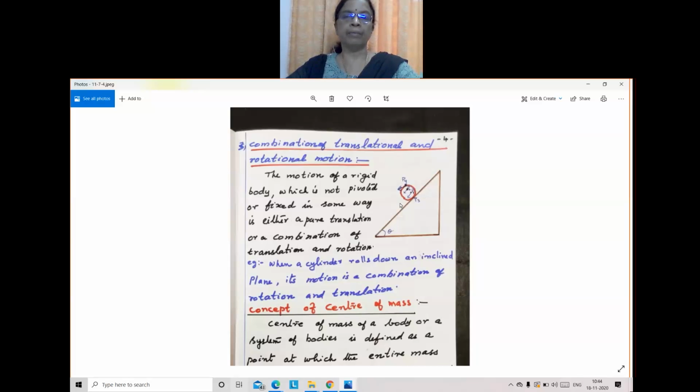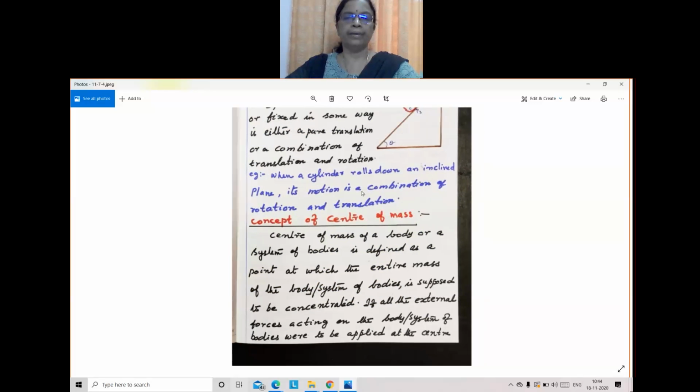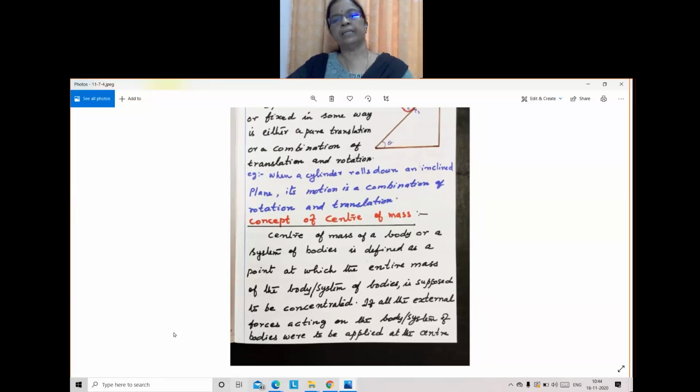The wheel of a car or a bus is also rotational as well as translational motion, because the body is moving. When a cylinder rolls down an inclined plane, its motion is a combination of rotation and translation. Okay. Then next is the concept of center of mass.